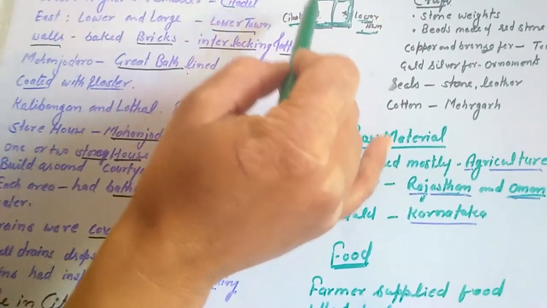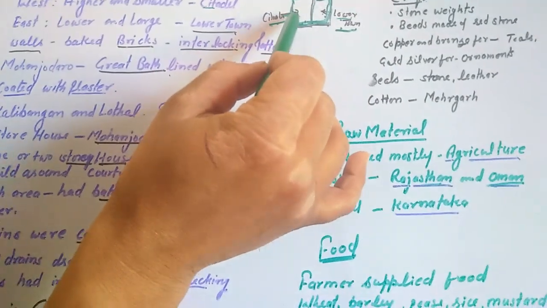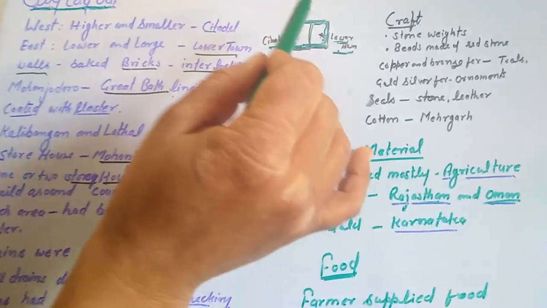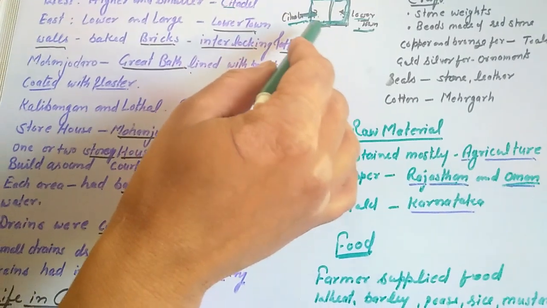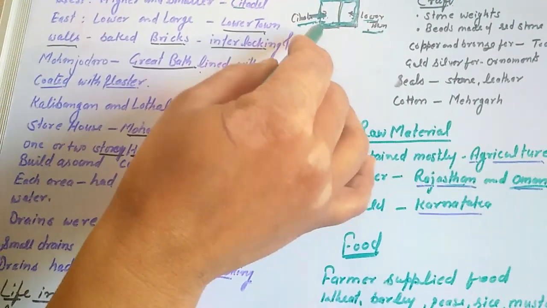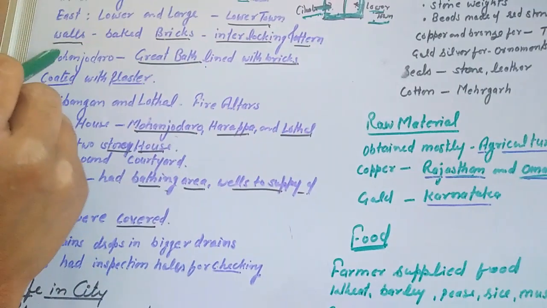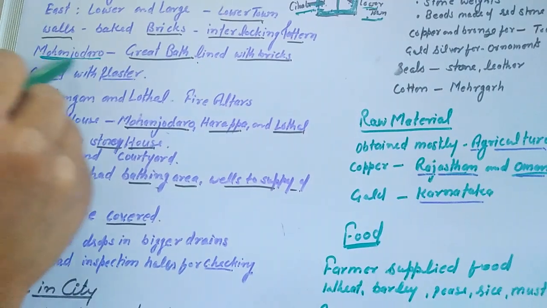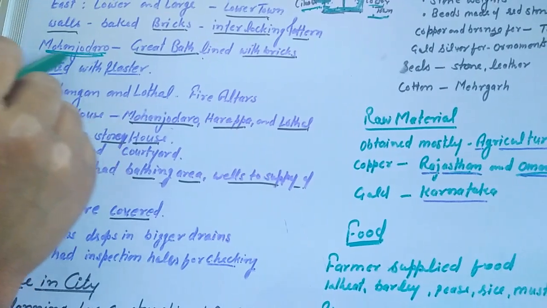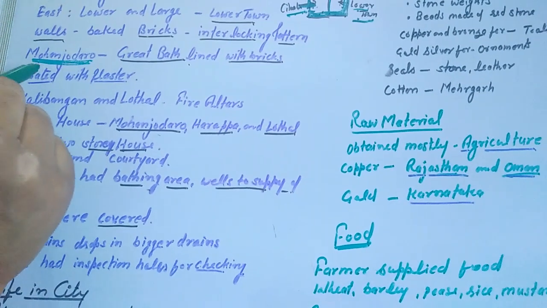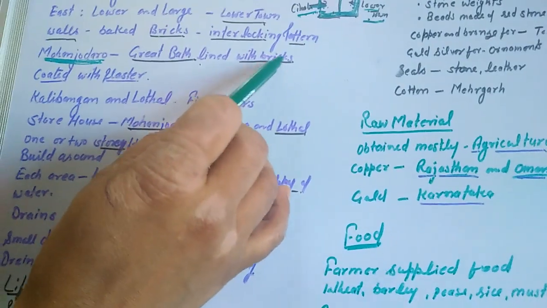And the buildings of this town were made of baked bricks. This was the main feature of the city planning of Harappa. And the bricks were set in an interlocking pattern. There were the great baths that can be found in Mohenjo-daro, another center of this civilization, and it was also lined with baked bricks.